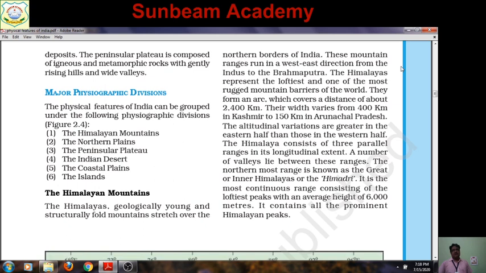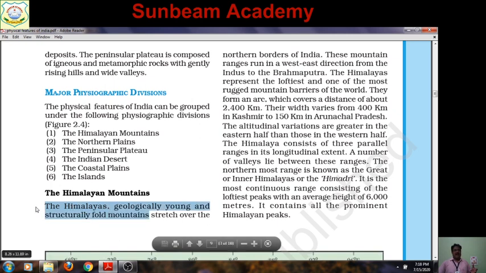One question I am asking you, but I know that this time you can't answer, but you must know the answer with the question. Why is Himalaya called young fold mountain? You can see here the answer is given. Himalaya is geologically young and structurally fold.